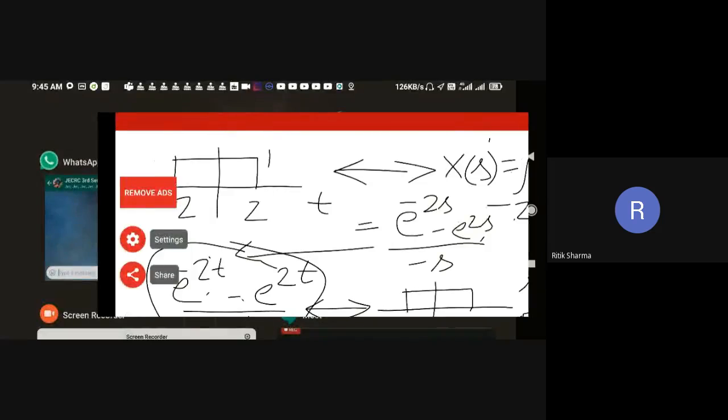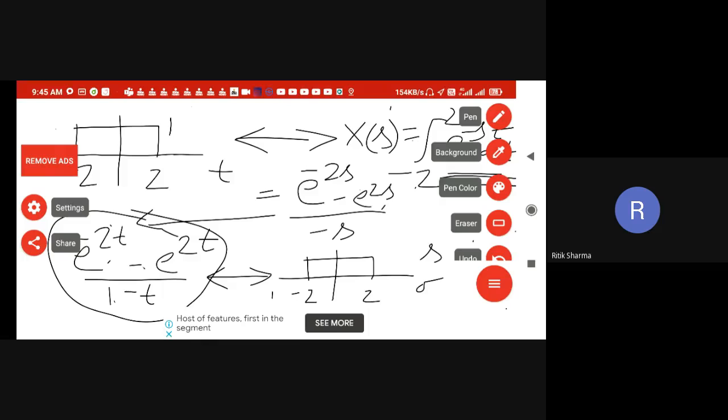So is this clear? Duality property is clear to all? Any doubt on this duality property? No, sir. This again we will take in the Fourier transform. Its better use is in the Fourier transform. It has limited use in the Laplace, but its better use is in the Fourier transform, right?